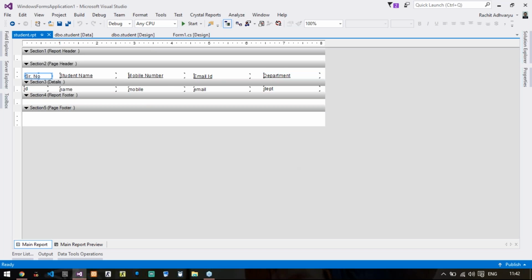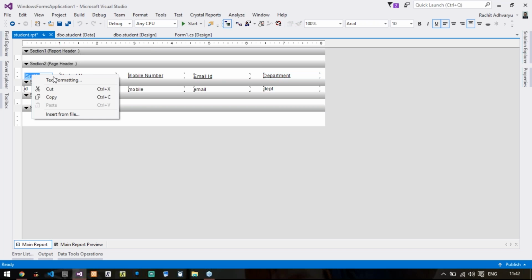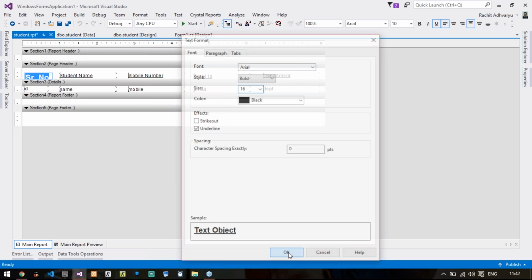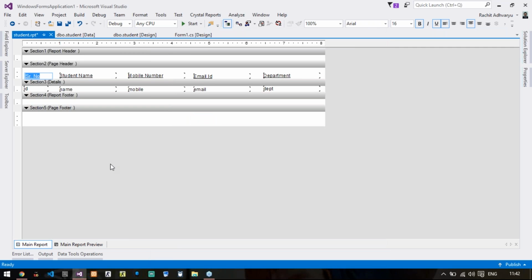So now this can also be changed. If you want to change the text format, you can change the text format here. You can bold it. Whatever you want to do, you can do here. Let us say anything that you want to highlight, that would be okay like this. But right now I'm not doing all these things. I'm keeping this part as it is.